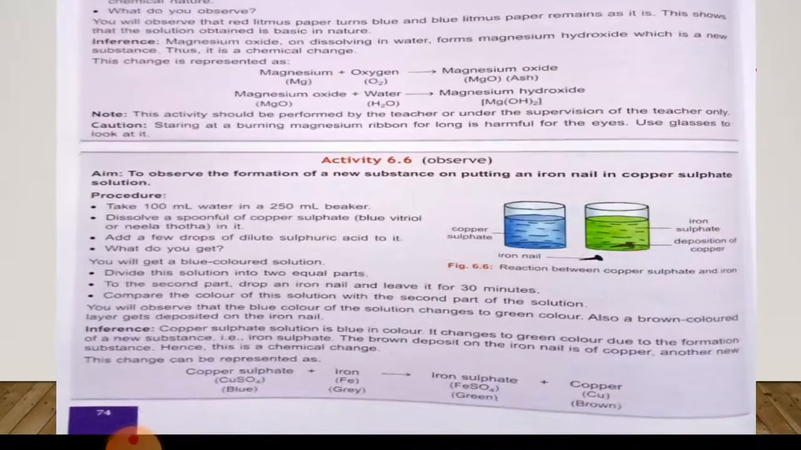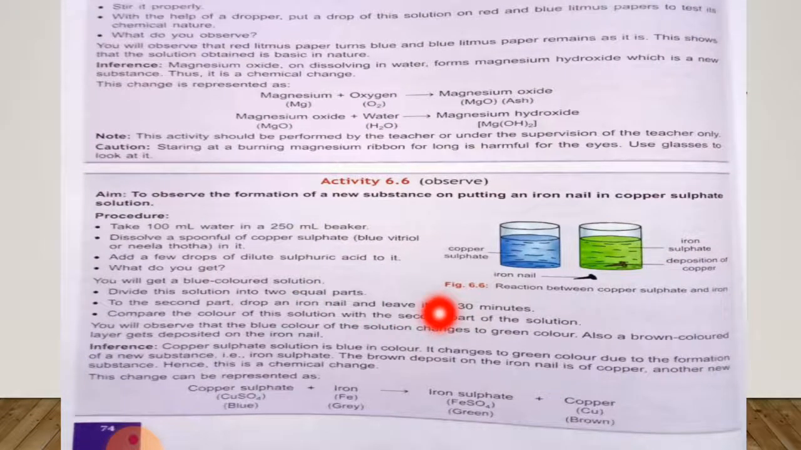Inference, copper sulfate solution is blue in color. It changes to green color due to the formation of a new substance, that is iron sulfate. The brown deposit on the iron nail is of copper, another new substance, hence this is a chemical change, as I told you earlier. So this change can be represented as when copper sulfate reacts with iron, iron sulfate and copper form.